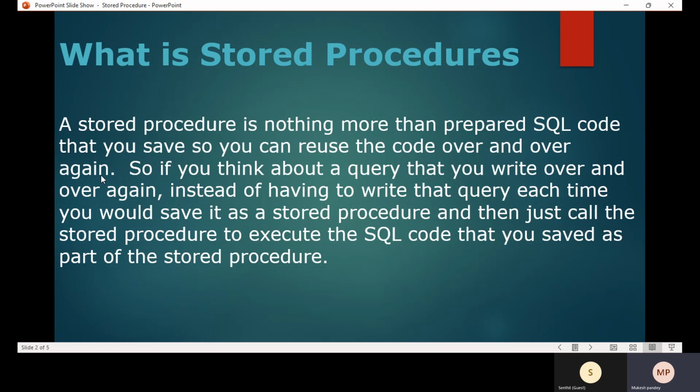For example, suppose you write 100 lines of code that achieve some requirement, such as getting a report or updating some data, and that code is very useful for any developer on a daily, weekly or monthly basis.